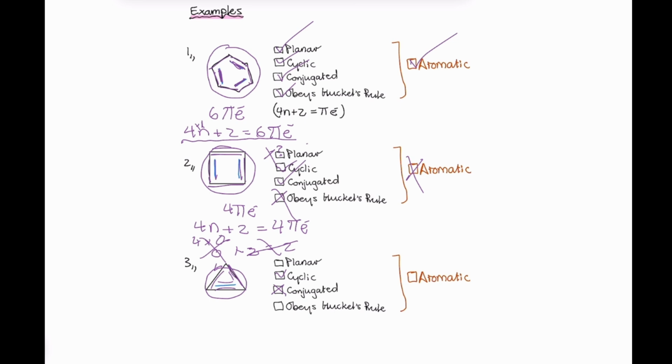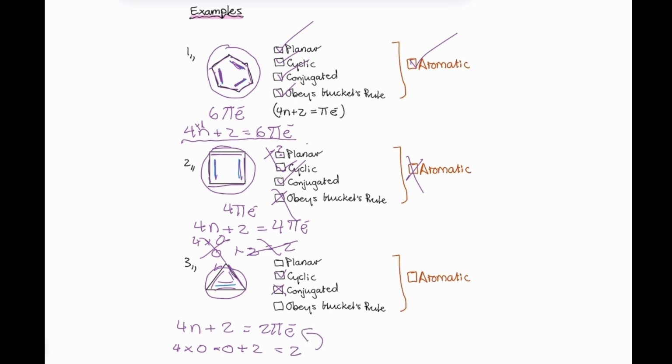Does it obey Huckel's rule? Let's see. 1 pi bond equals 2 pi electrons. Solving for n. If n was 0, 4 times 0 would equal 0, and then plus 2 equals 2.